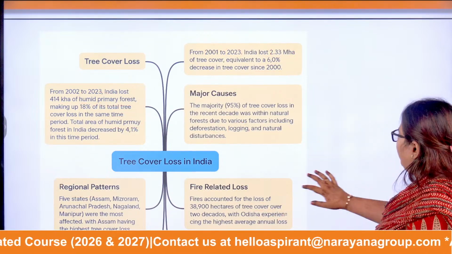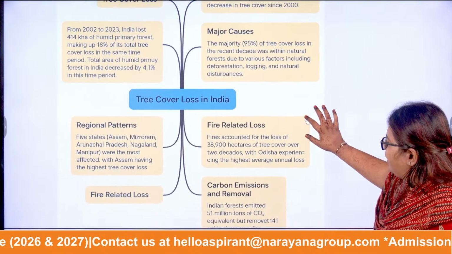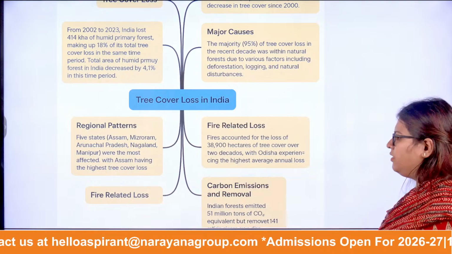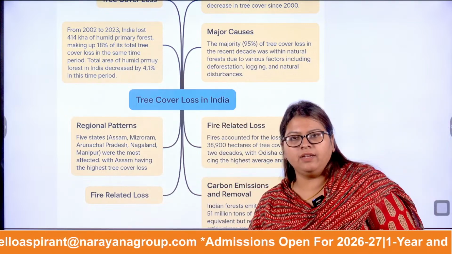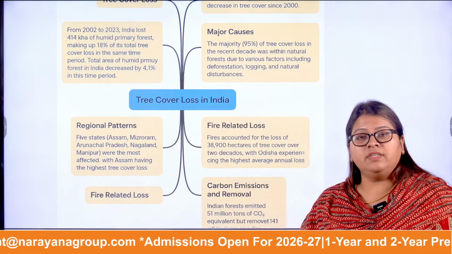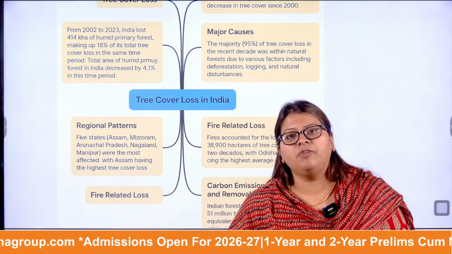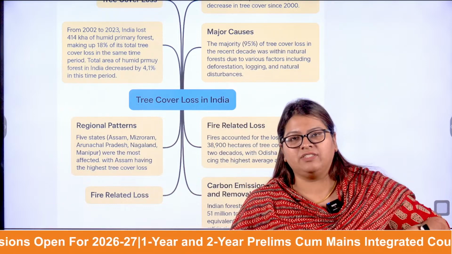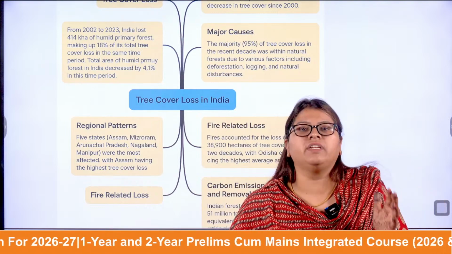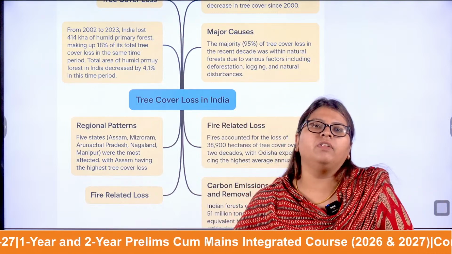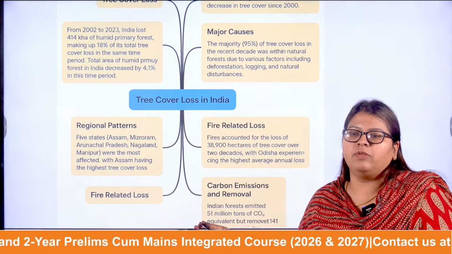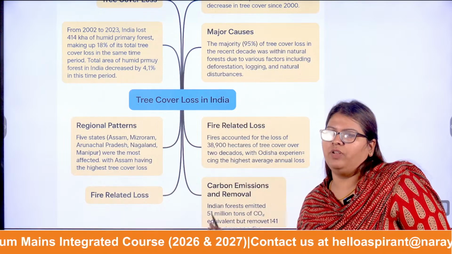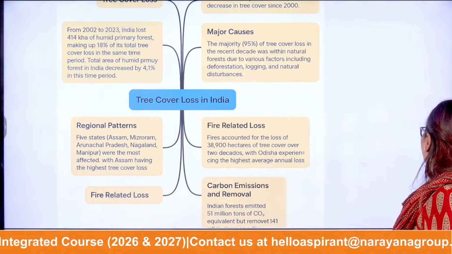Now moving on to the other factor, let us see the carbon emission and removal. What is carbon emission? You know that trees generally take in carbon dioxide, so during that process, forests act as carbon sinks. However, when these forests are lost, there will not be any carbon sinks. Oceans and forests are carbon sinks which store a significant amount of carbon. When the forests are gone, there is a lot of emission of carbon and other gases into the atmosphere. So these are the observed tree cover losses.